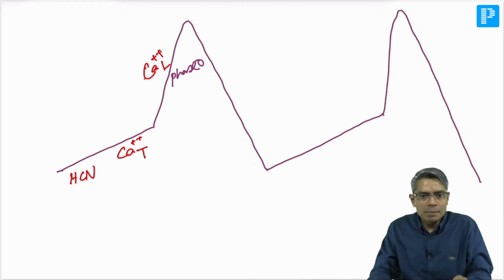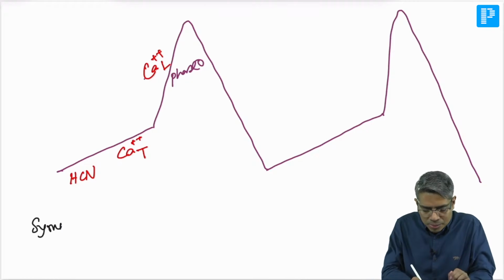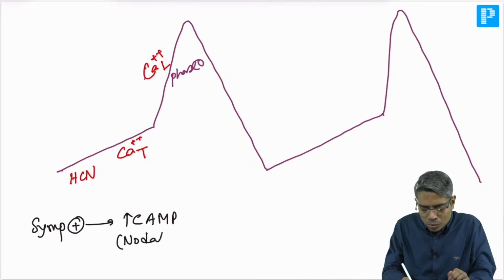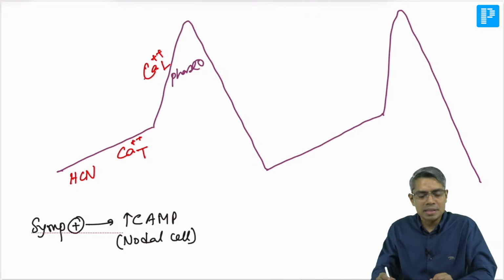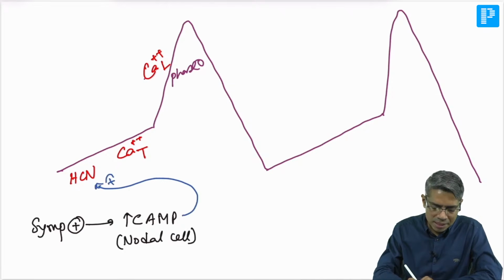Now if you stimulate the sympathetic system, it causes generation of increased cAMP inside the nodal cell. Whenever cAMP increases, cAMP has a stimulatory effect on this HCN channel, as well as a stimulatory effect on this L-type calcium channel.